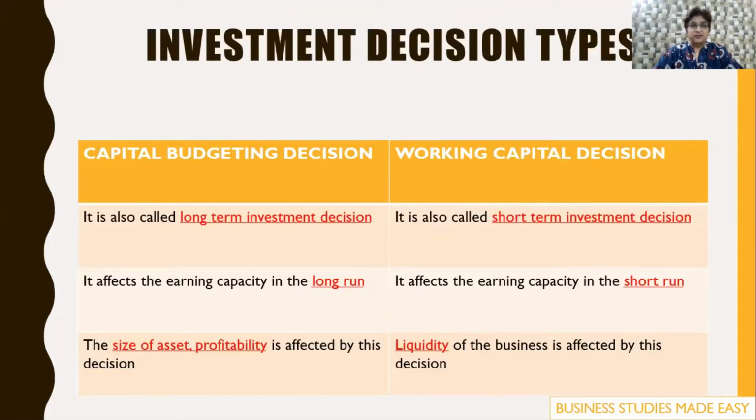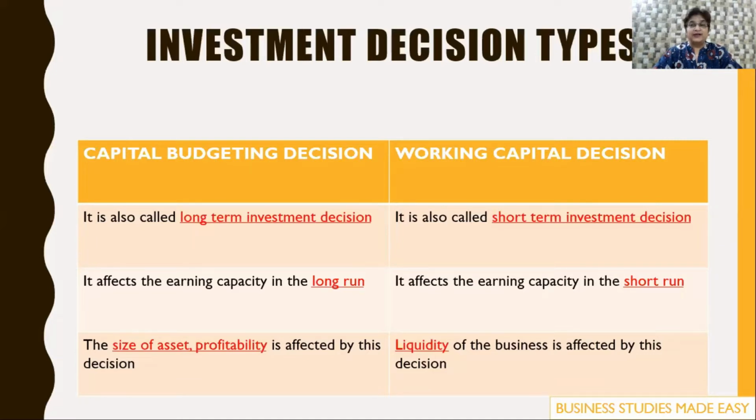Let's understand the difference between the two. Capital budgeting decisions are called long-term investment decisions, like buying machinery or building. These assets are going to last for a long time. Working capital decisions are for the short term, like debtors and stock. Capital budgeting decisions affect the earning capacity in the long run.